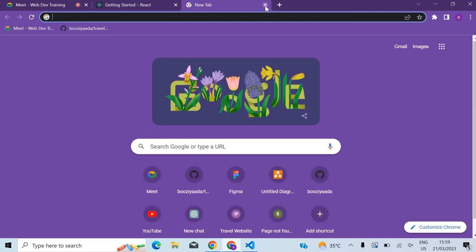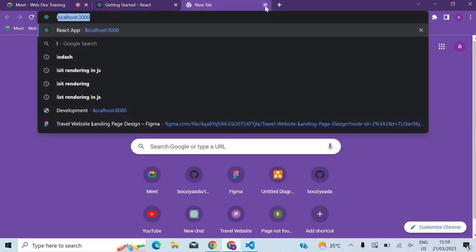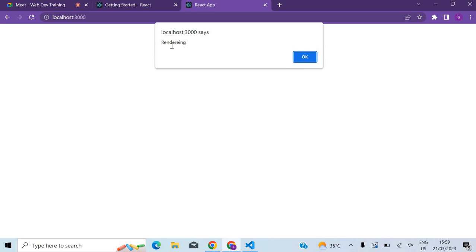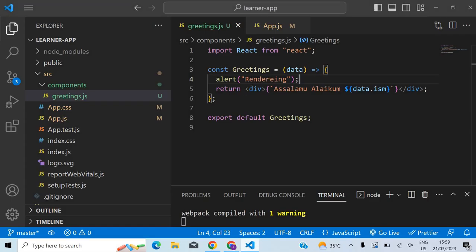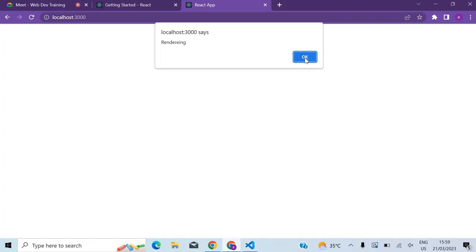Let me go to localhost 3000. When I go now, first I'm seeing rendering. This is the first rendering, when this thing is rendered for the first time. So I click on OK. Now if I click on OK, what you should see is Assalamu alaikum Waji. And after 2 seconds you will see another rendering dialog like this, and then if I click on OK, that will change to Abu Ziyad. You can just see that. So now I'm going to click on OK.